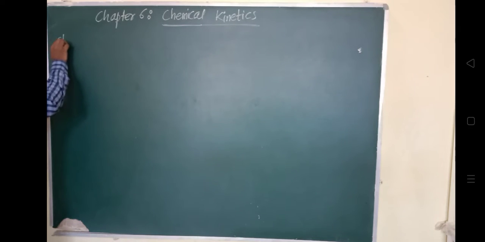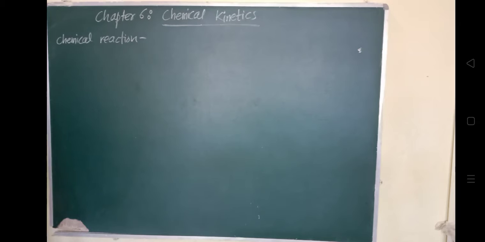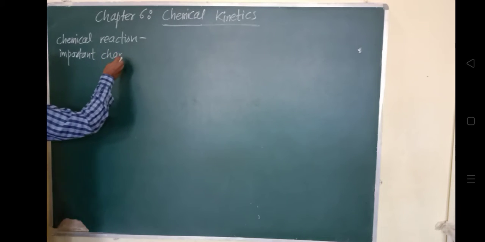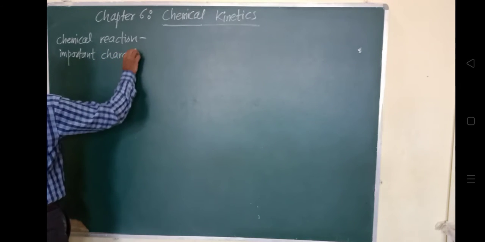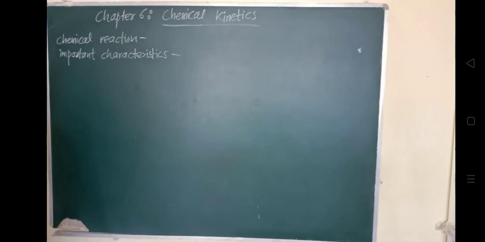Whenever any chemical reaction takes place, what are the important characteristics governing this chemical reaction? Very first is the extent of a reaction.